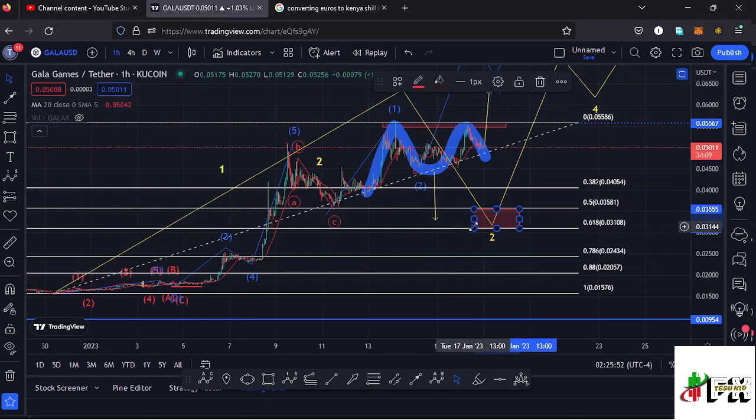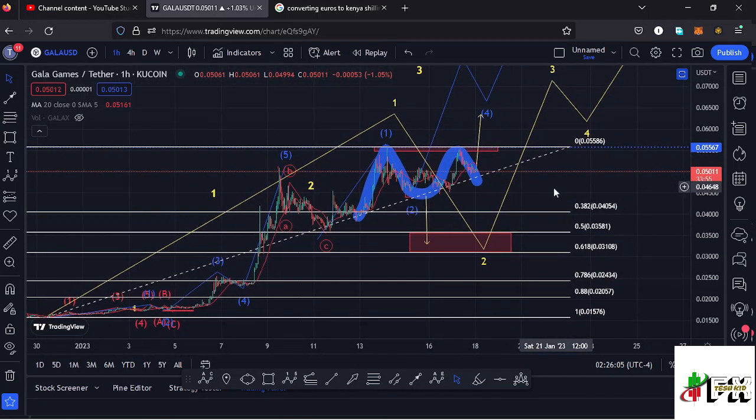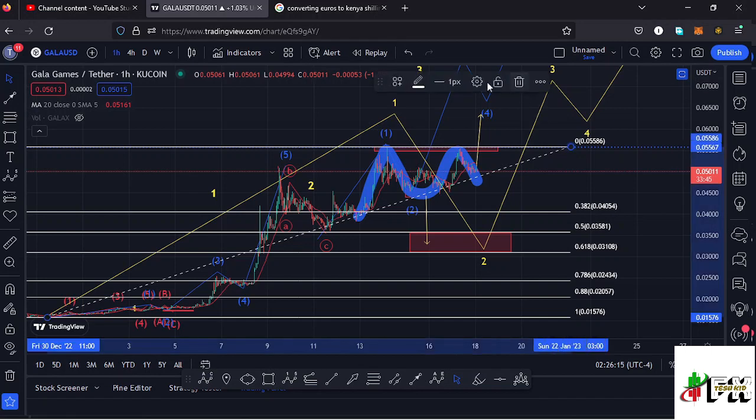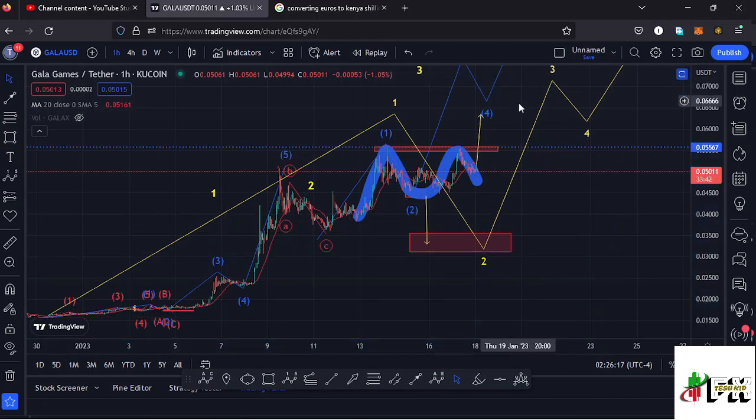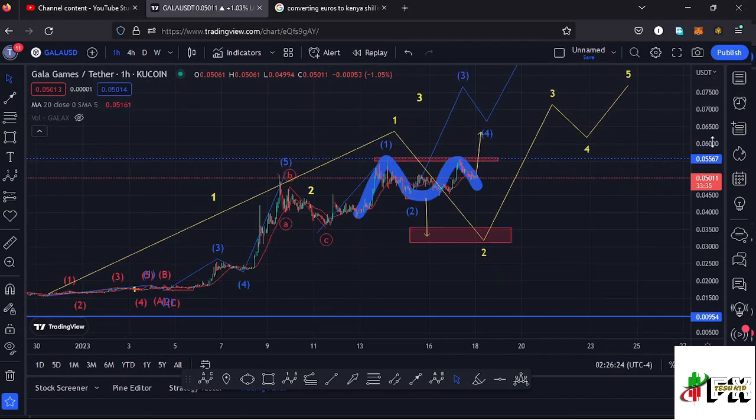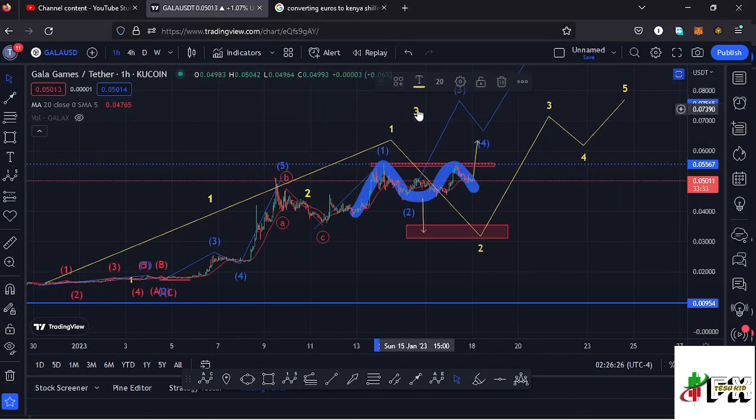So that is the minimum that I would expect this higher Elliott wave count to do, and you can see that the target area for this breakout out of this chart pattern, which is a double top, is perfectly lying within this target area that I have sketched out as a minimum retracement area to the lower side in the formation of that higher Elliott wave count 2. So we need to be a little bit patient to see how Gala Games continues to play out. In case we manage to break above the 20-day MA and also manage to break above the wave 1 high, then there are chances of continuing to push even higher in the formation of this wave 3.